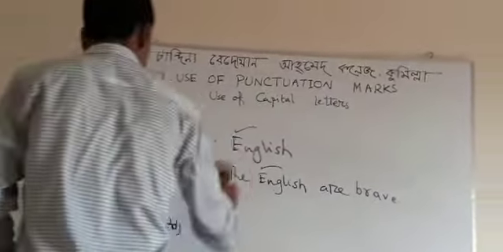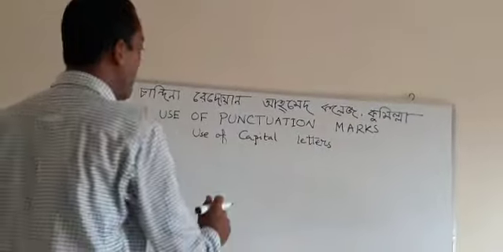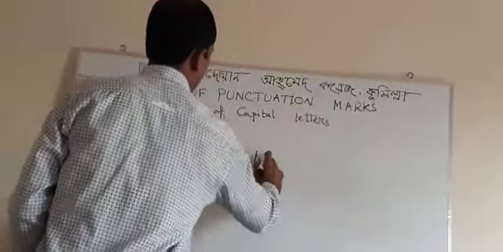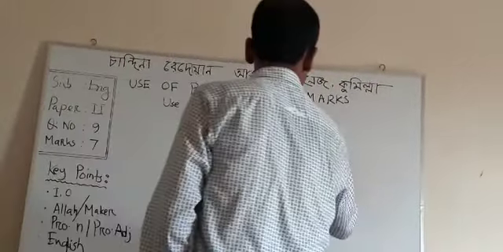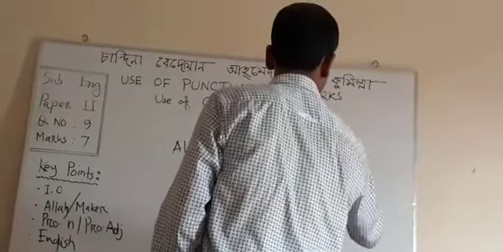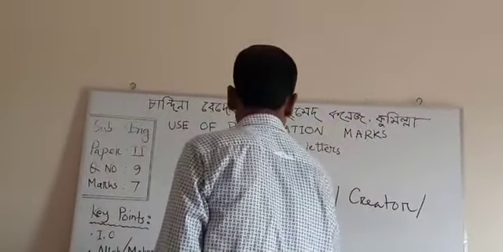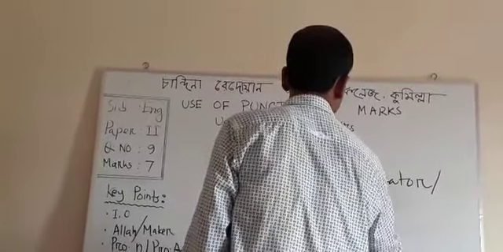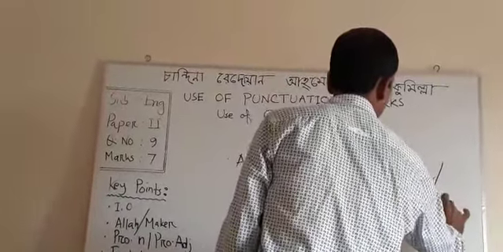Our next point is to indicate the omnipotent Allah: Maker, Creator, Destroyer, Almighty, Omnipotent.